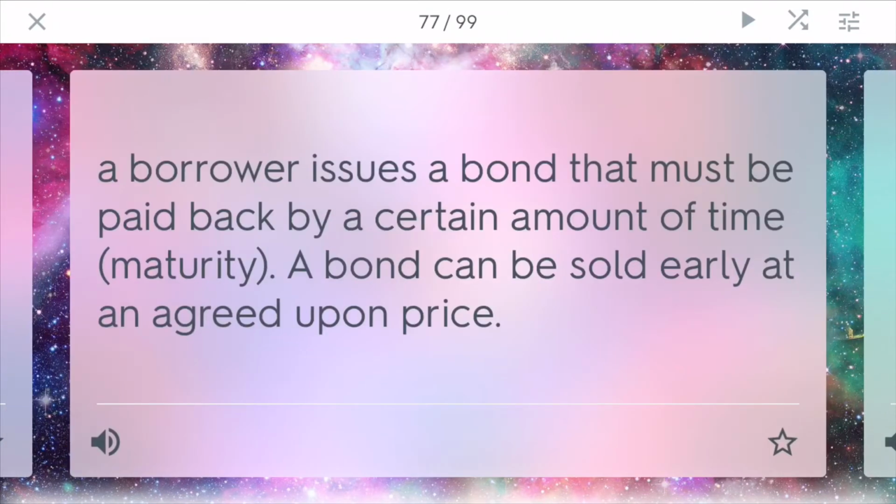Maturity. Maturity is when a borrower issues a bond that must be paid back by a certain amount of time, and that certain amount of time is the time of maturity. A bond can be sold early before it matures at an agreed upon price, but most bonds are sold when it matures, and it will usually gain value by then.